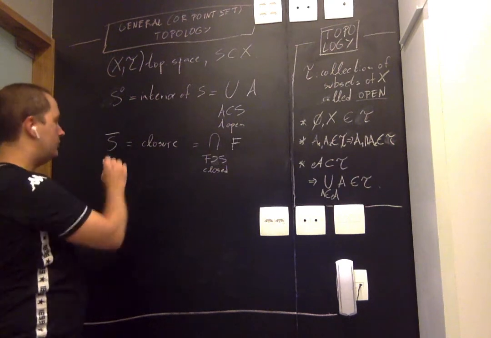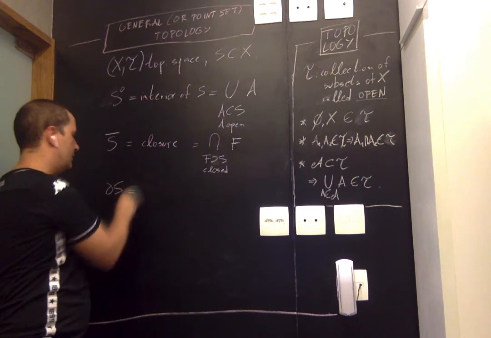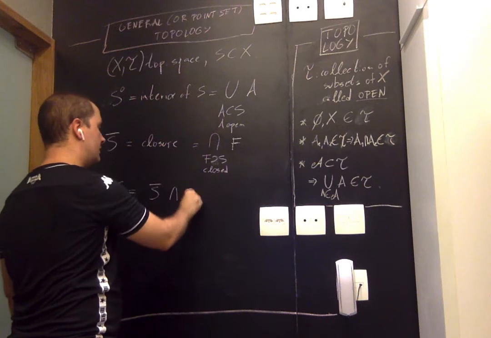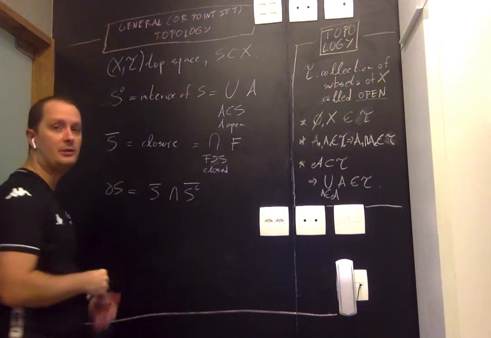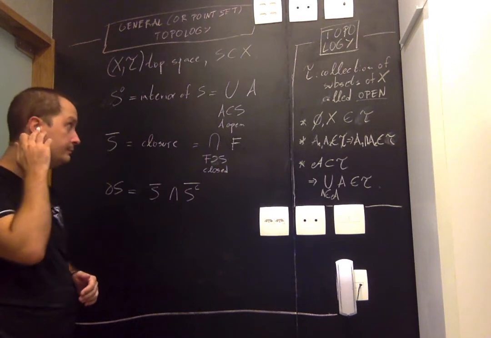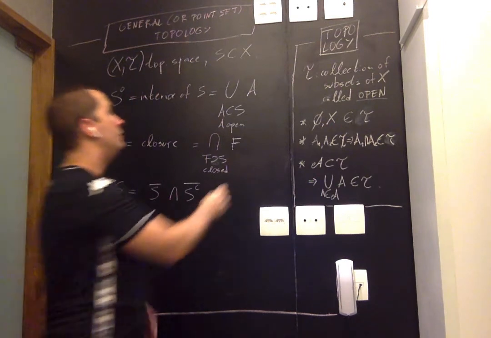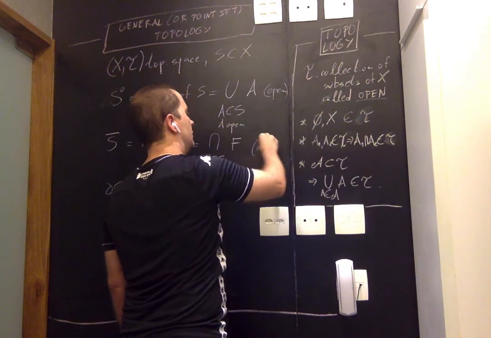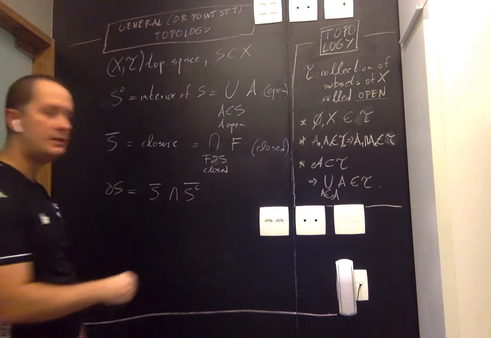Right? Okay, so one more thing. For the time being, there will be another one in a couple of minutes. The boundary of S is by definition the intersection of the closure of S with the closure of the complement of S. Okay, this is all very abstract, right? So let me first of all observe that we have noticed that this is open. The interior is always open. The closure is always closed. This guy is the intersection of two closed sets, therefore it's also closed.